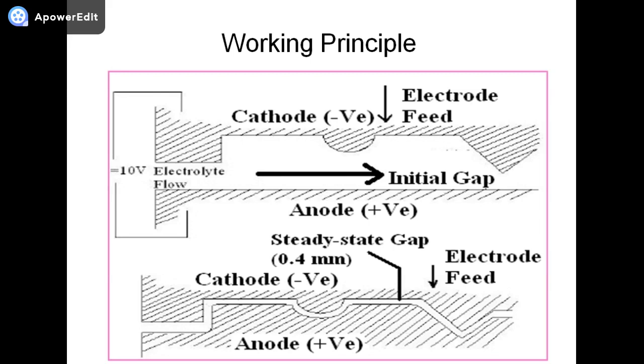So the iron hydroxide produced during the process must be removed continuously from the electrolyte by filtration before it is recirculated. That's why in the earlier figure we have seen that the filter is there. This is the purpose of the filter.